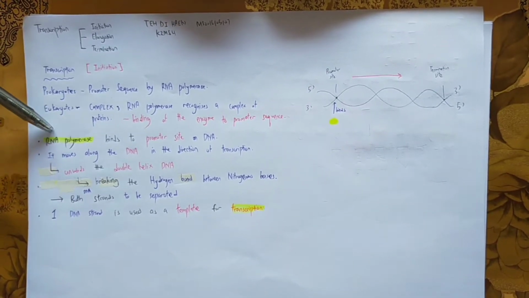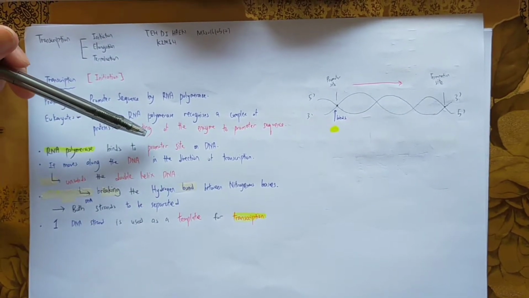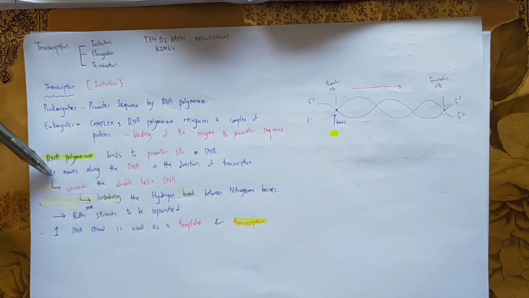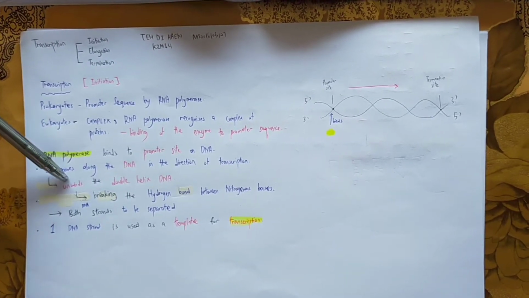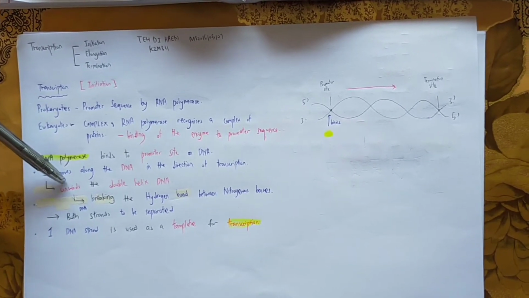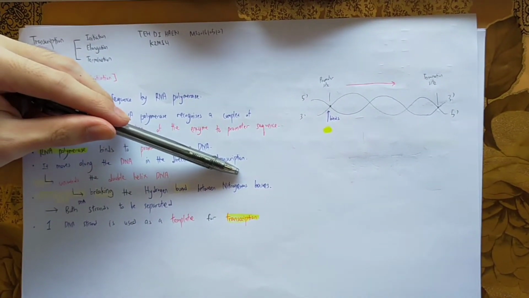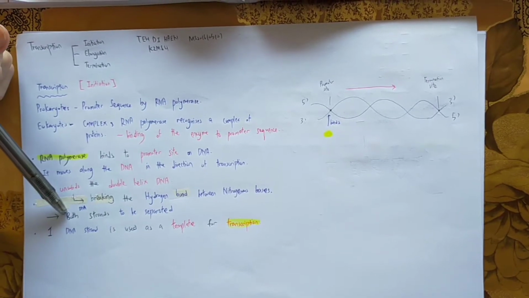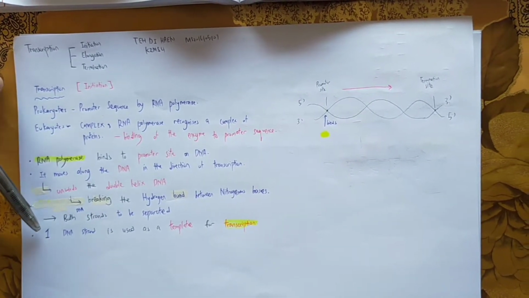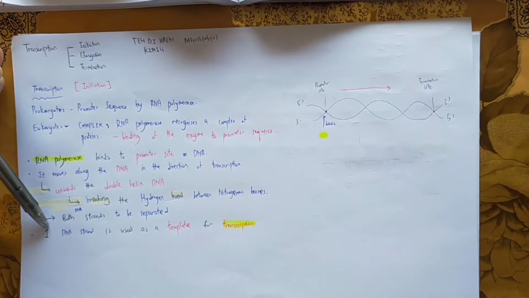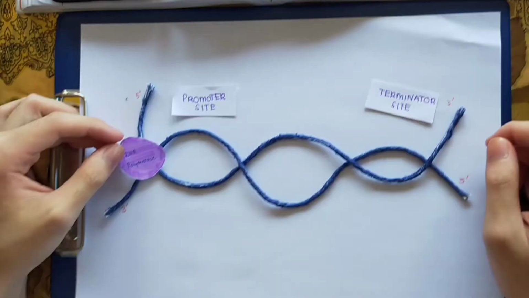Firstly, in transcription, the RNA polymerase binds to the promoter site of DNA. It moves along the DNA in the direction of transcription and unwinds the double helix DNA by breaking the hydrogen bond between the nitrogenous bases of the polynucleotide. This causes both DNA strands to be separated. After separating, only one DNA strand is used as a template for transcription.